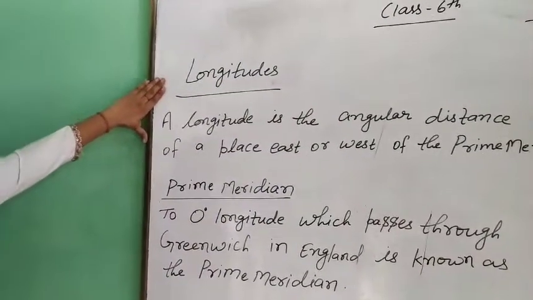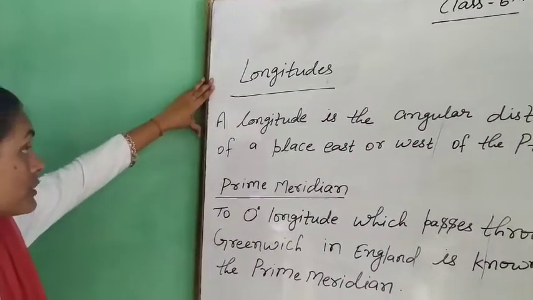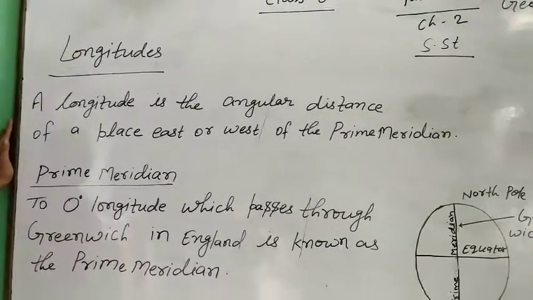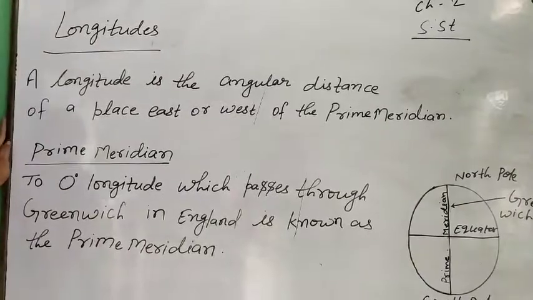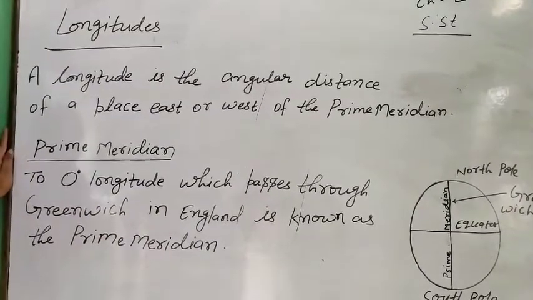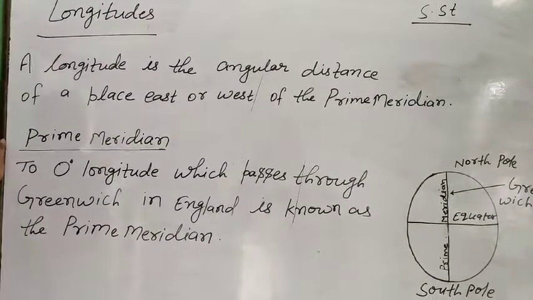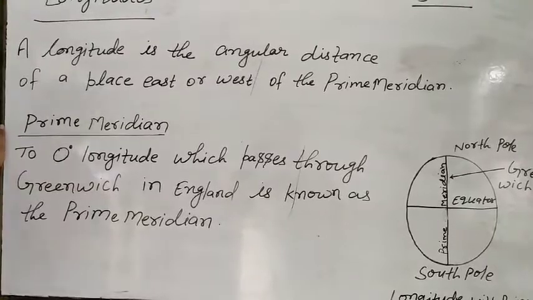First, you have learned latitude, and in the second part you learn longitude. Longitude is the angular distance of a place east or west of the prime meridian. Now we know what the prime meridian is. The 0 degree longitude, which passes through Greenwich in England, is known as the prime meridian.